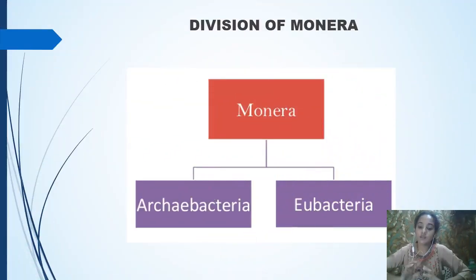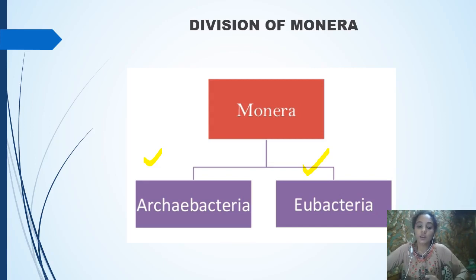Now, this Kingdom Monera is all by Whittaker only. After that, many modifications have been made. So the division of the Monera is divided into two groups. One is called the Archaebacteria and the other one is called the Eubacteria. There is a difference between these two bacteria.